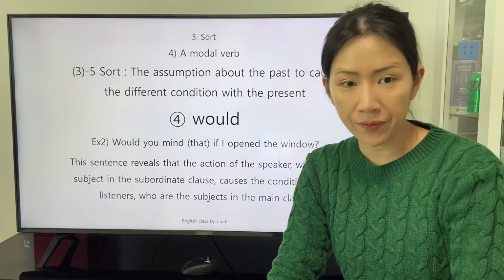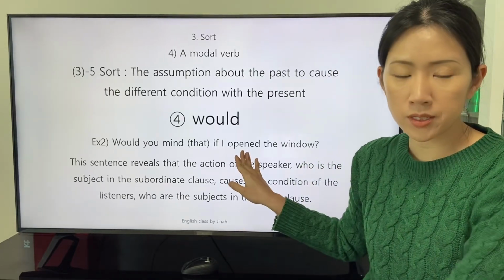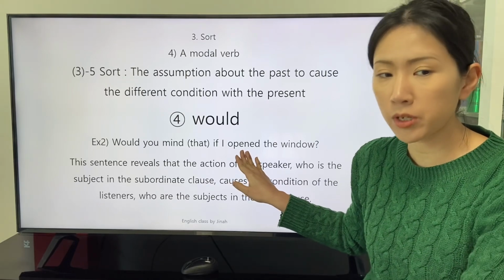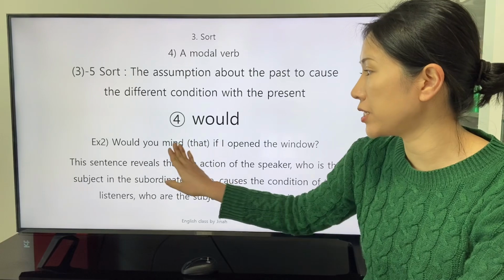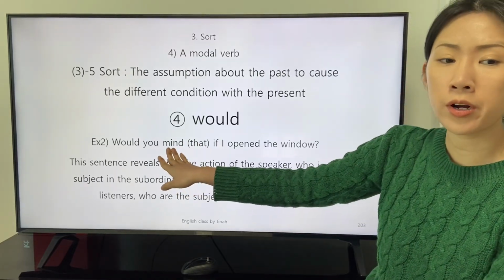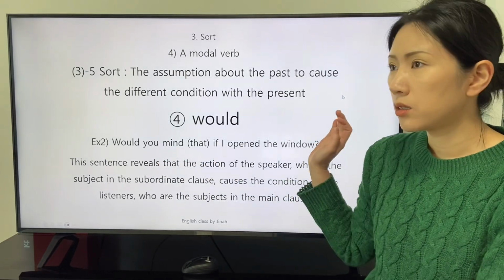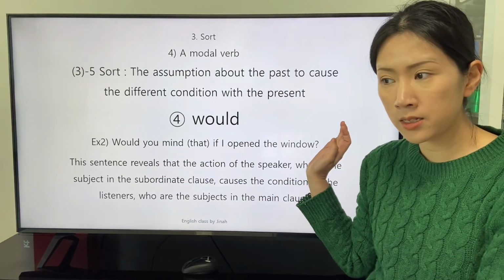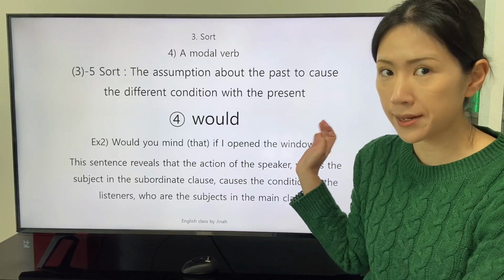This sentence reveals that the action of the speaker, who is the subject in the subordinate clause, causes the condition of the listeners, who are the subject in the main clause. This sentence is an interrogative sentence.